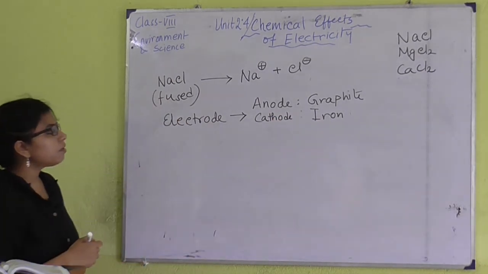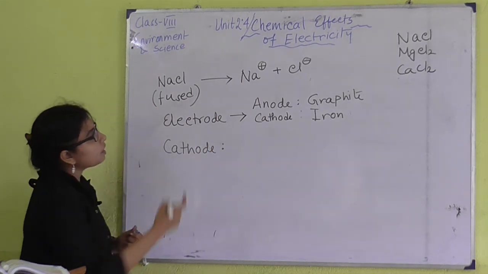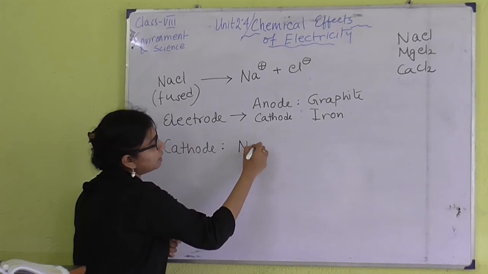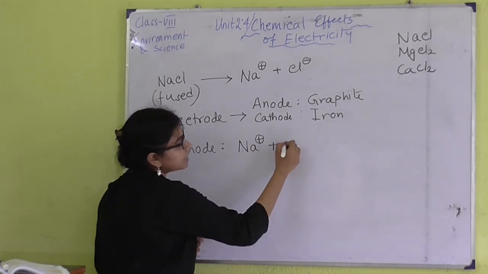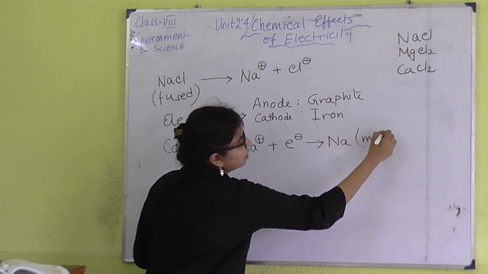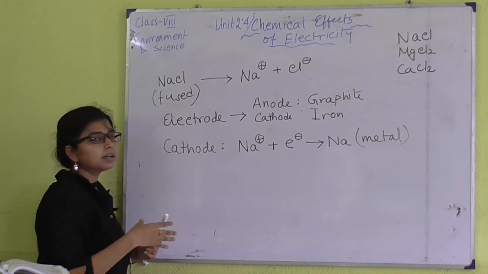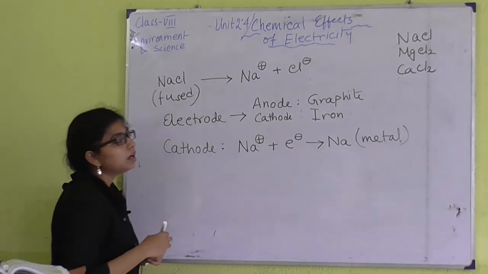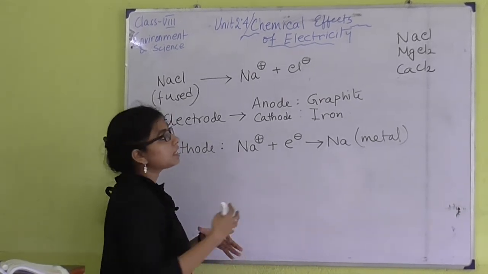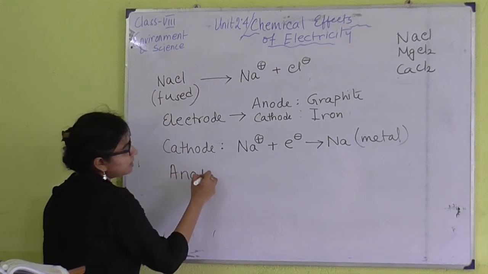Okay. So, what happens next in the cathode reaction? In the cathode, all the Na+ will move towards the cathode because Na+ means cation. So, at the cathode Na+ will accept 1 electron forming simple sodium metal. Okay. So, sodium as metal will start to deposit over the cathode. Cathode means here we have taken iron metal as the cathode. So, all the sodium metal will start to deposit over the iron, and at the anode what happens?